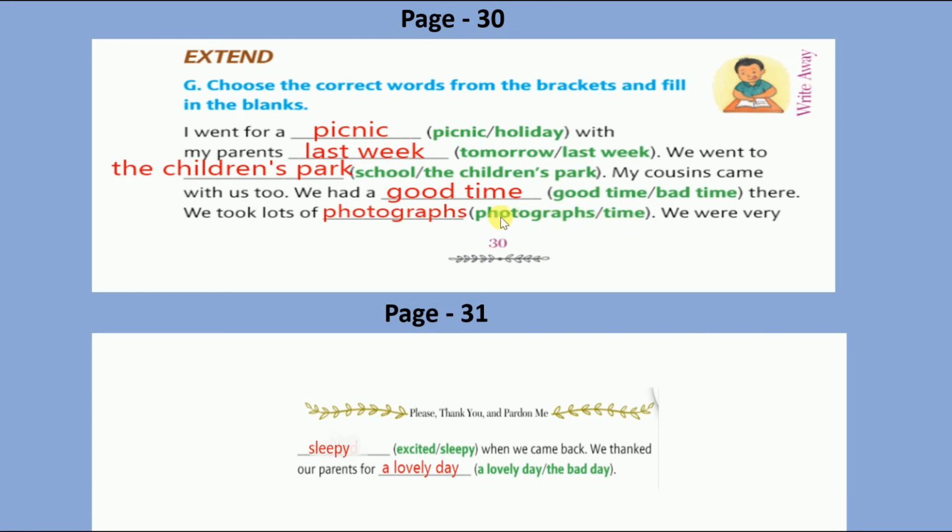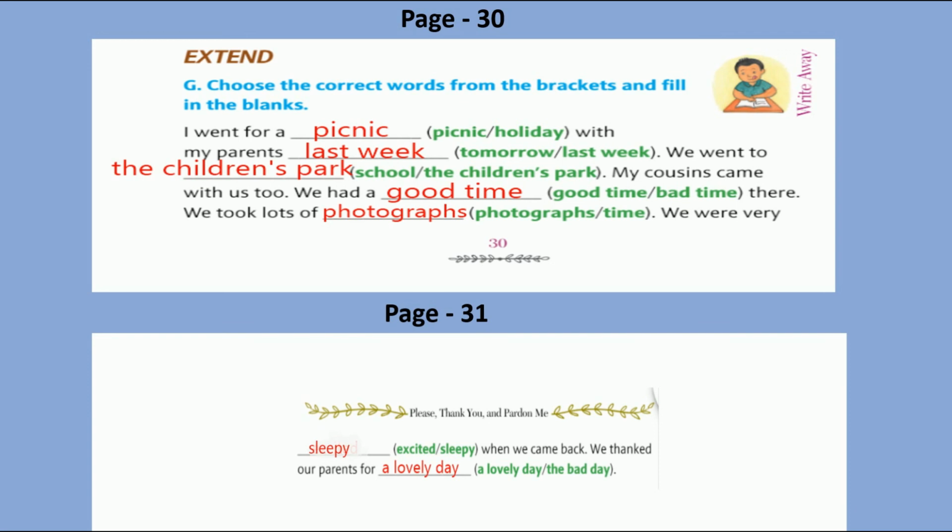Yes, we took lots of photographs. When we go on picnics, we take photographs. So write down photographs. As the word photographs ends the sentence, the word photographs begins with a small letter p. Do not write it with a capital letter.